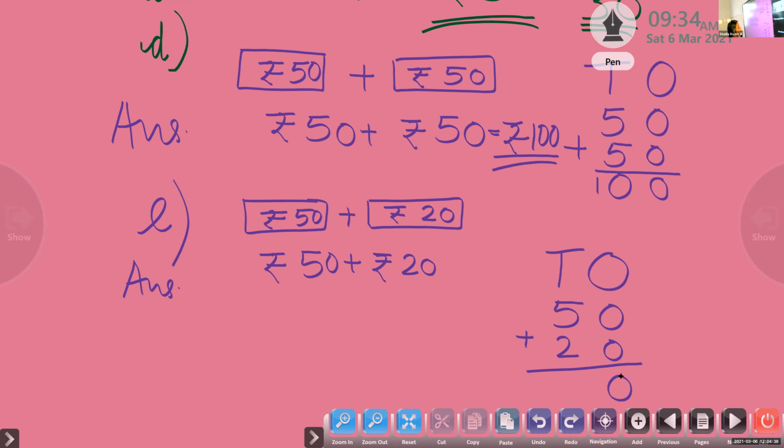Now 5 plus 2. What is the answer? 5 in the mind, 2 on the fingers. After 5, 6, 7. So when we add 5 plus 2, we get the answer 7. So what's the total amount? 70. Rupees 70. When we add one note of 50 and another note of rupees 20, we get the total amount of rupees 70.